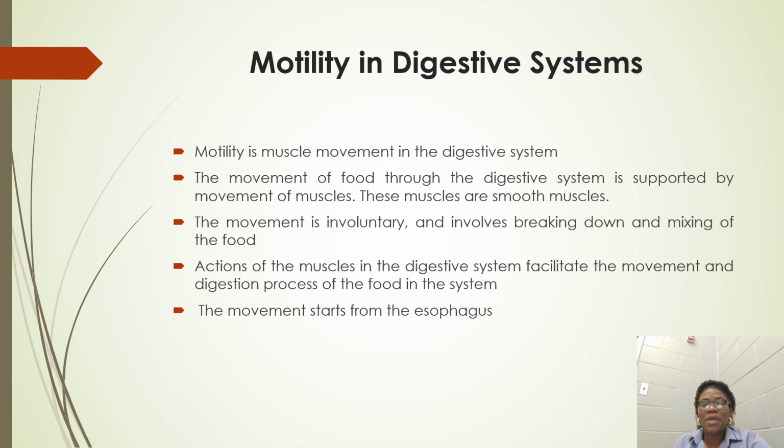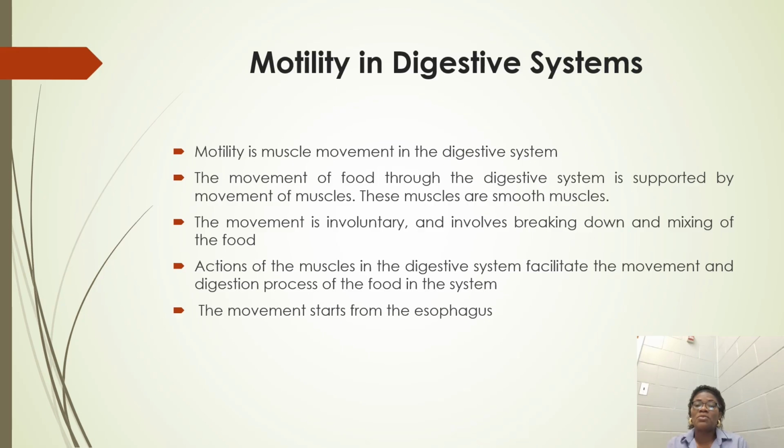What do we really mean by motility in the digestive system? It is muscle movement, that is, the way the muscle moves within the digestive system in order to propel, in order to move the food forward. The movement of food through the digestive system is actually supported by the movement of these muscles. And these muscles are smooth muscles. You know, we have different types of muscles.